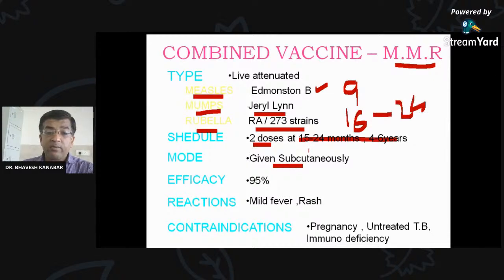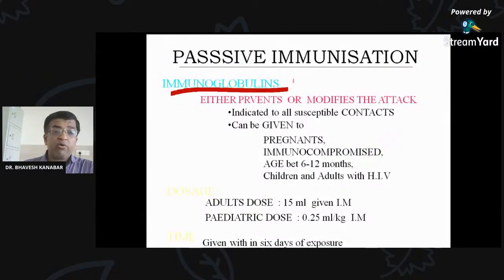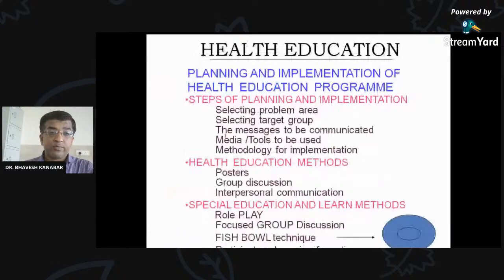MMR, yes, it can be given between 15 to 24 months. Efficacy is 95%. Mild fever and rash, same thing. Contraindications are also the same. Pregnancy, untreated TB, immunodeficiency, we cannot give this MMR vaccine. Passive immunization, just remember immunoglobulin can be given for passive immunization. No need to go into the detail about this right now.